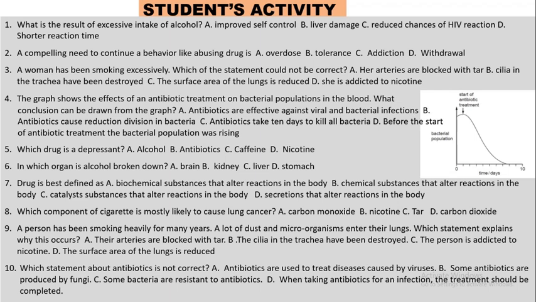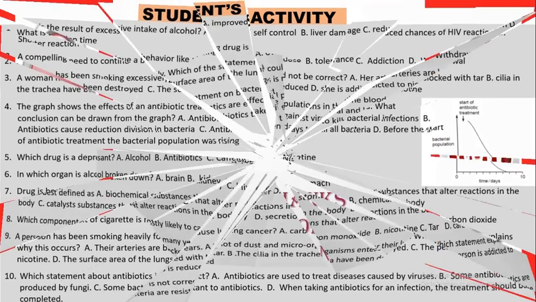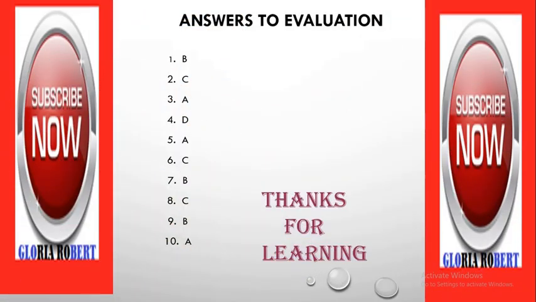Now, what is our reason for this? We want you to have 100%. We want you to be very good at solving any question, answering questions on this topic. Okay, now I think you should be through answering the question. So let's go straight to our answers to the evaluation student activity. So 10 questions, 10 answers. So it's time to mark. Pump, pump, pump, pump, tick. 10 over 10. Hey, that is very good. Clapping for you. If it's not 10 over 10, maybe 8, 7, 6, it doesn't matter. Go back to the video.